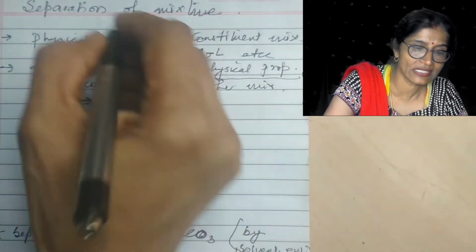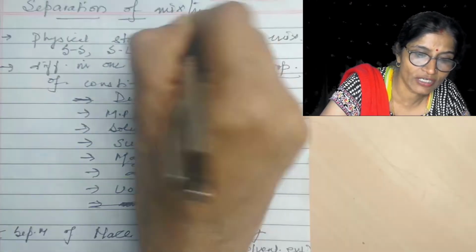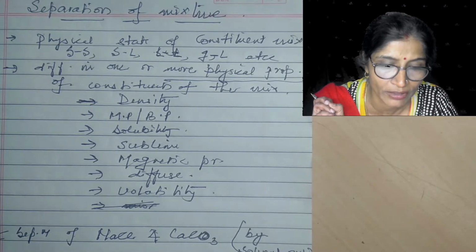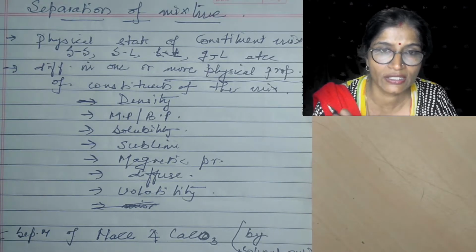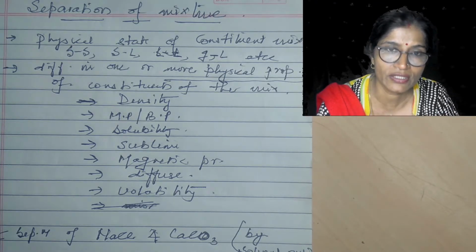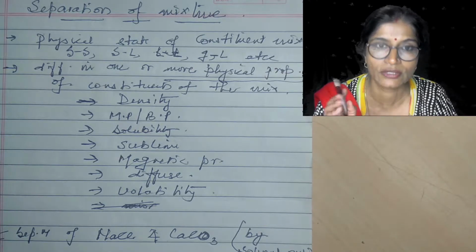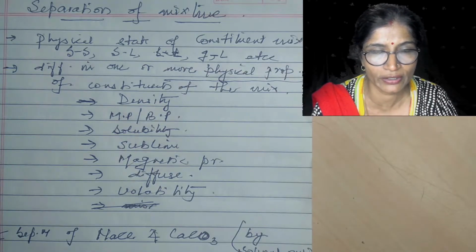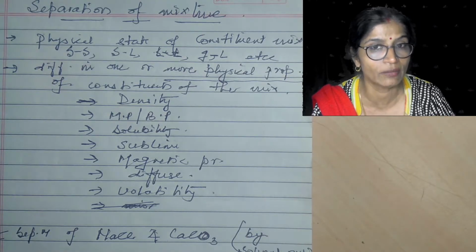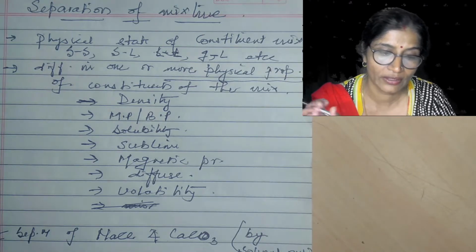So for the separation of a mixture, first we have to think about the physical state of the constituents within the mixture. If it is a mixture of solids, suppose a solid component mixed with a solid component, then the method is different. Or maybe a solid component mixed with a liquid, then the method is different.